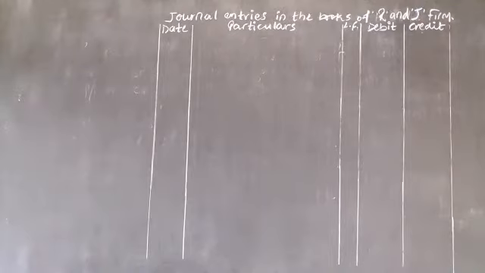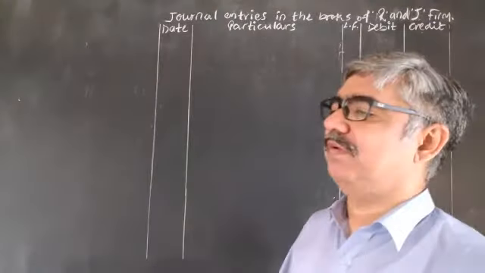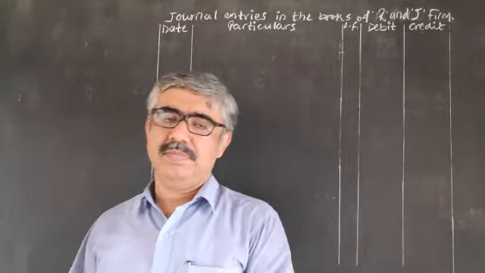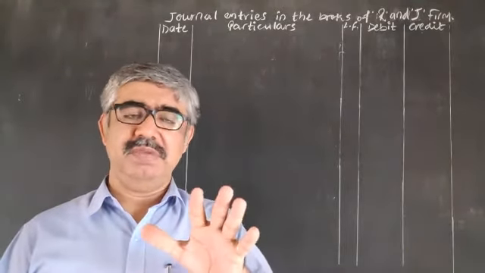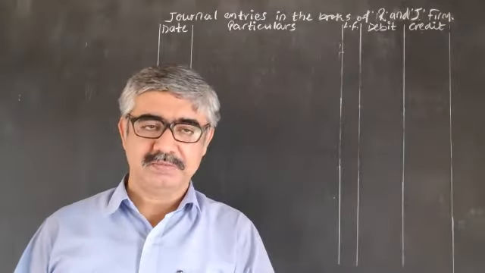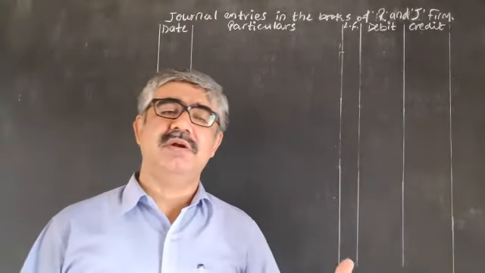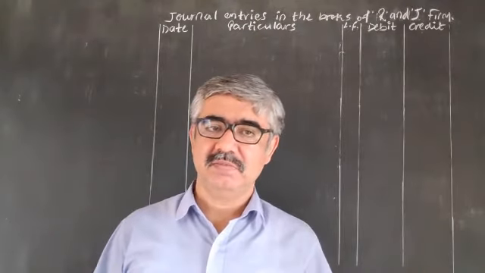The balances given to us: investment fluctuation reserve 2,500, bad debt reserve 3,000, debtors, something new, 70,000, workman compensation reserve 7,000, investment 20,000. So here investment and debtors are given. These are the basic information provided to us. Now for different matters they gave different circumstances.